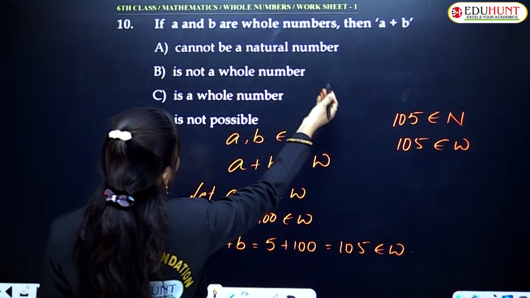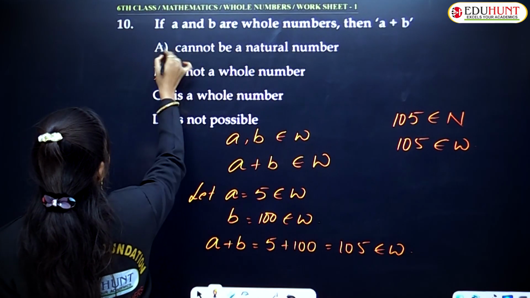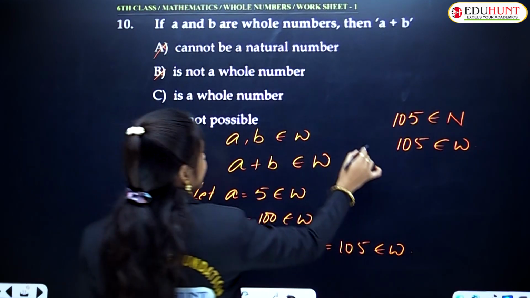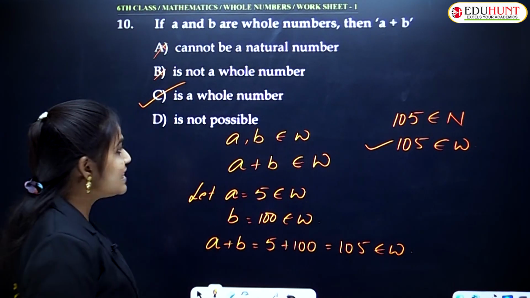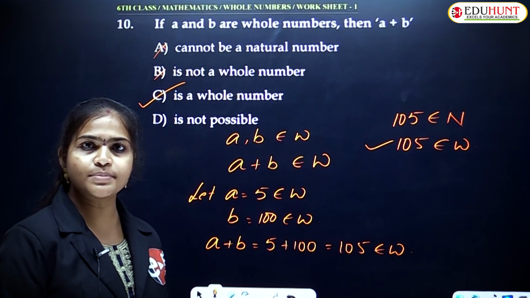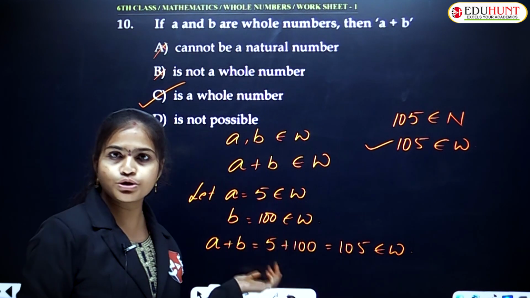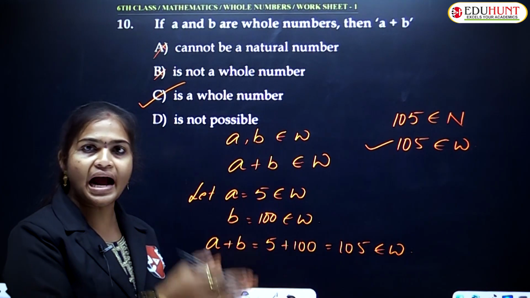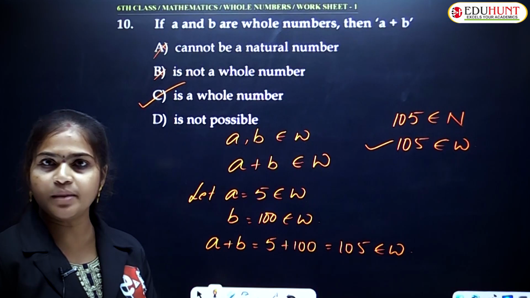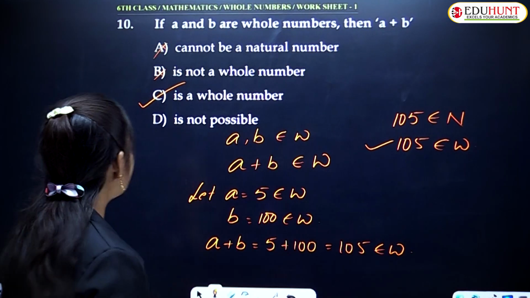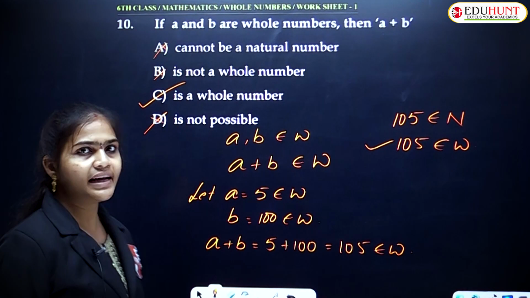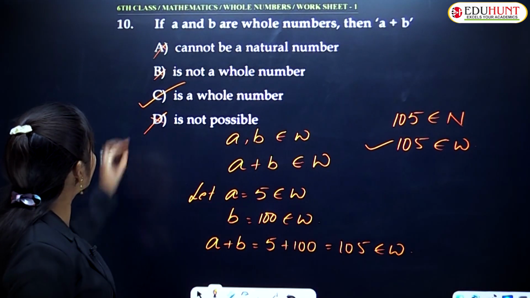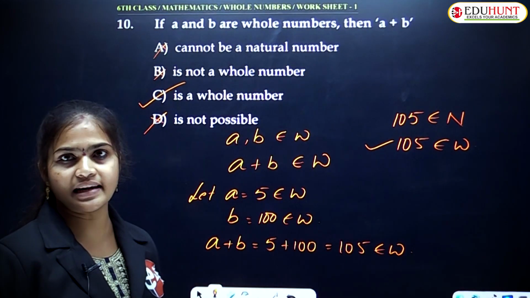Not a whole number, they are saying, that's why this is also wrong. Statement A also wrong. And is a whole number. Yes, of course, this is correct answer. And is not possible. Why? Because we are taking the sum of those two numbers only. A is a whole number, B is a whole number. Of course, if you add those two whole numbers, again you will get a whole number only. Understood? So that's why here not possible. It should be possible here. As per this one, what is the answer here? Option C is the correct one.